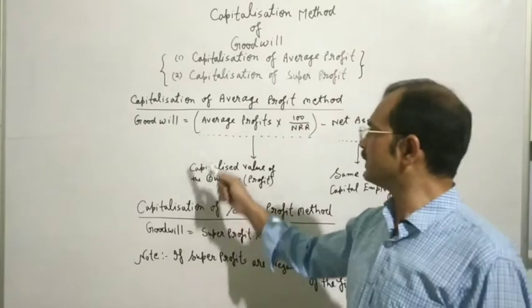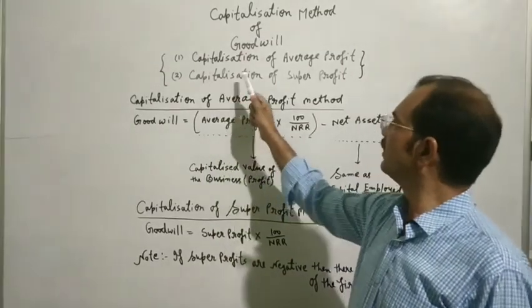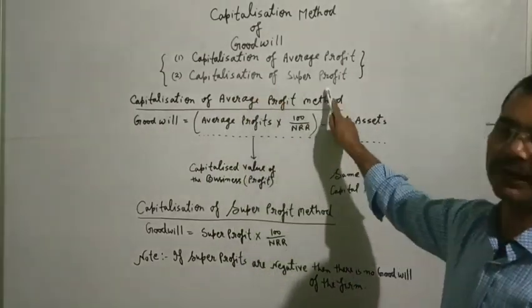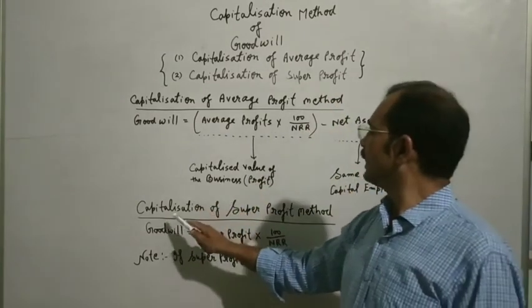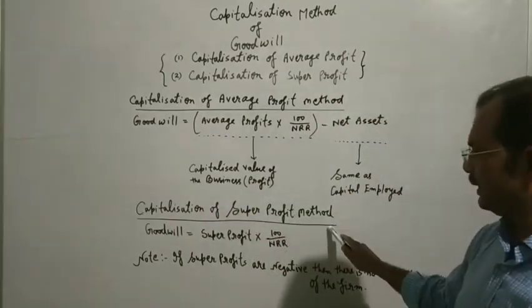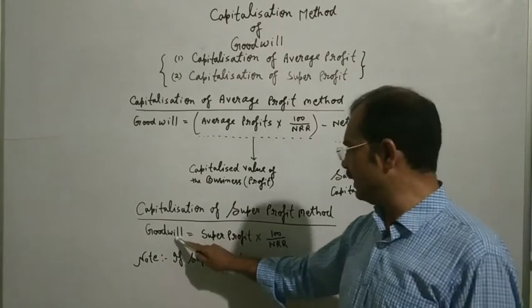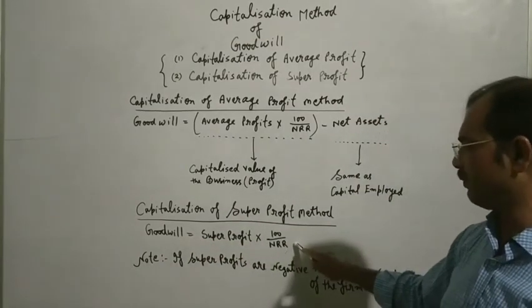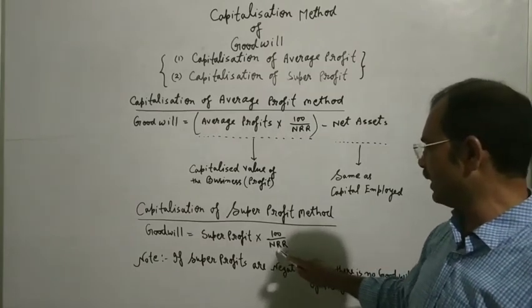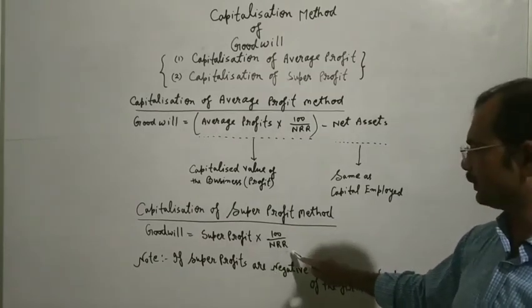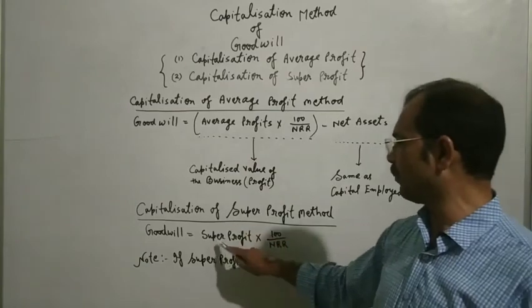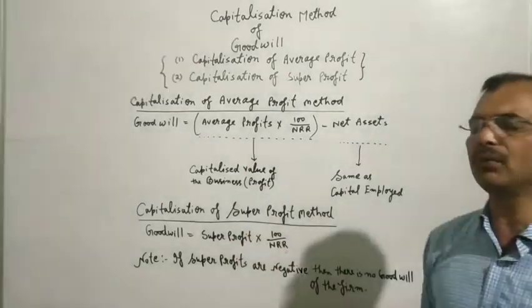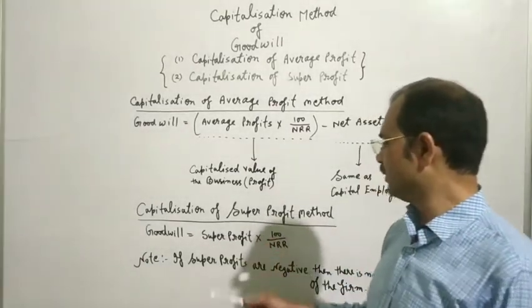Students, now we will see the second method, capitalization of super profit. In this method, goodwill is equal to super profit into 100 upon normal rate of return. The normal rate of return, as you know, will be given in your question. We put it here, and super profit we calculate as we did in earlier questions.